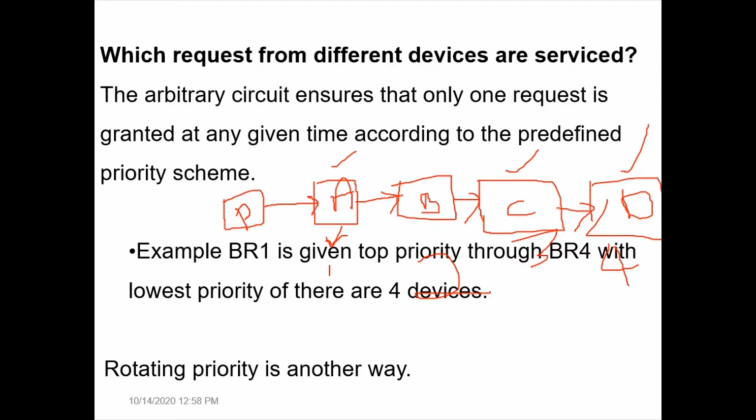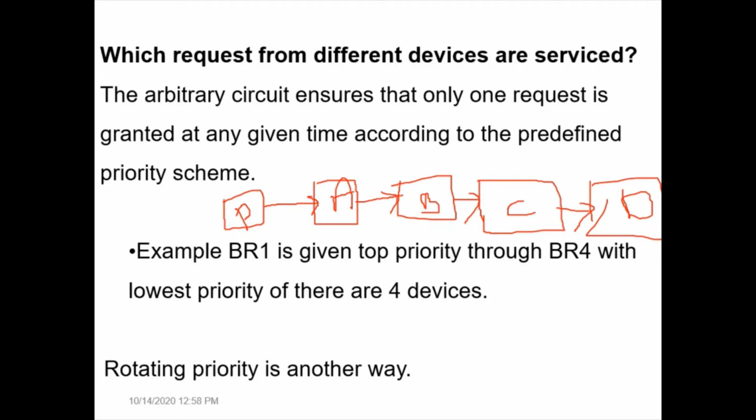For that purpose, there is a solution. The solution is nothing but a rotating priority scheme. Now, what is a rotating priority scheme? The priority of the devices is shifted after some time, like after 10 arbitrations or 20 arbitration processes, or once in 10 minutes or 30 minutes. After a particular time or number of arbitration processes, the positions of A, B, C, D are shifted. It means the priority is rotated.